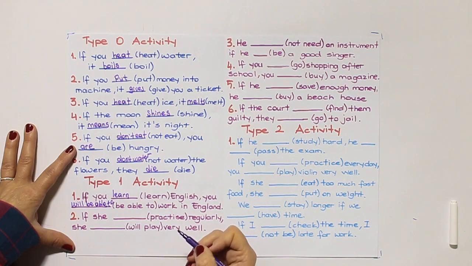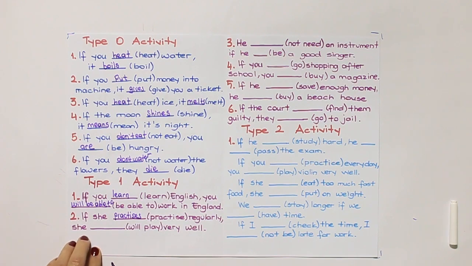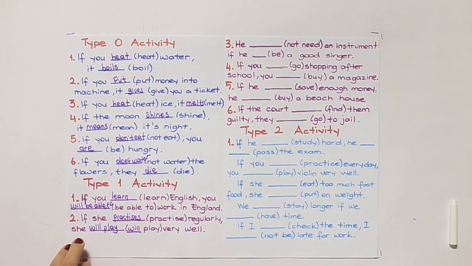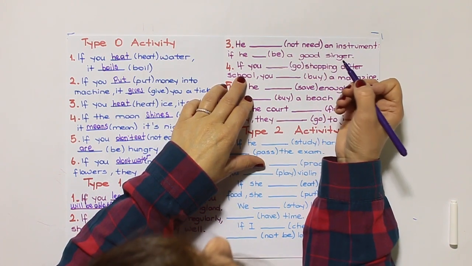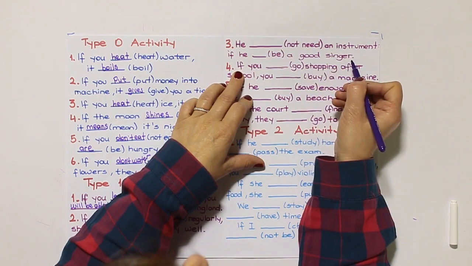If you learn English, you will be able to work in England. If she practices regularly, she will play very well. Number 3. He not need an instrument if he a good singer.